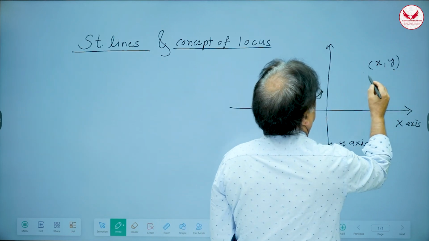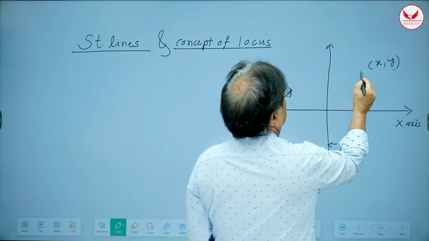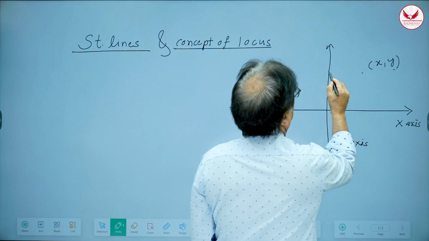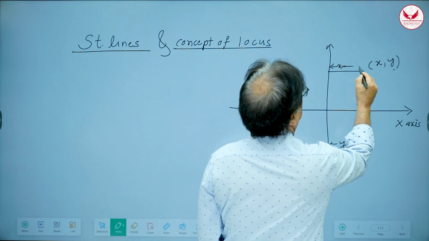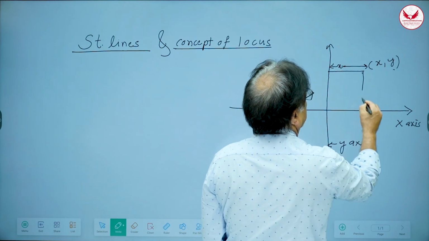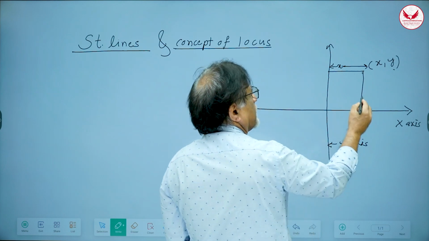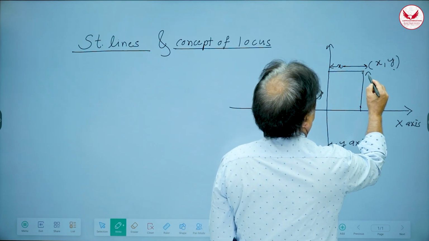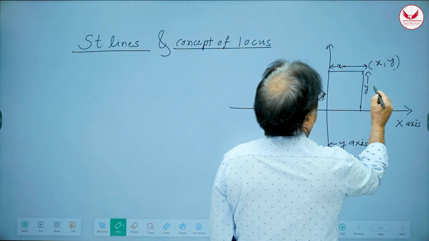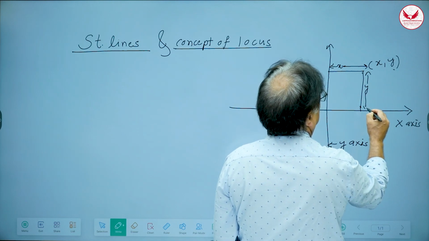Now, what are this x and y? X is nothing but the distance of this point from the y-axis. So this is x, okay? And the distance of the point from the x-axis, correct? Here, this distance was called the y coordinate, right?